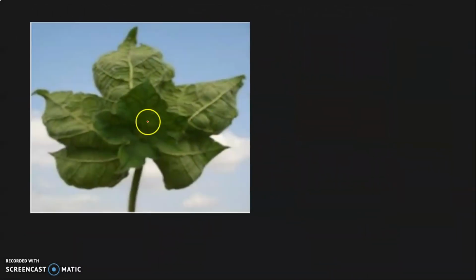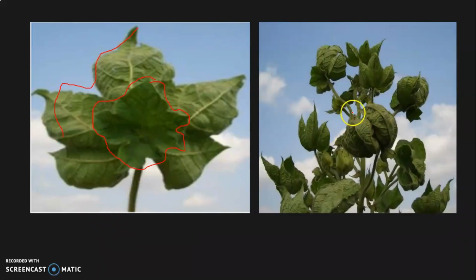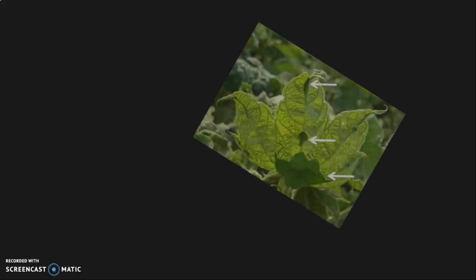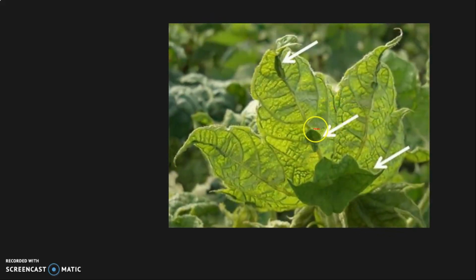The other symptoms, look, here it is clear. This is a new leaf emerged from the main leaf. So this is leaf initiation, and you can see curling and cupping of the leaves here. And you can also see small leaves here, and these are actually called initiations.